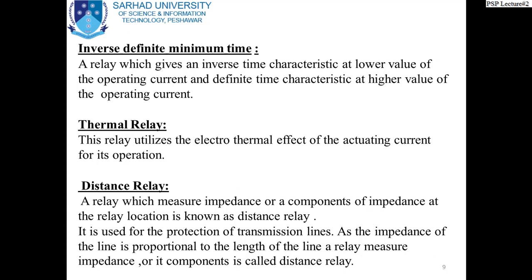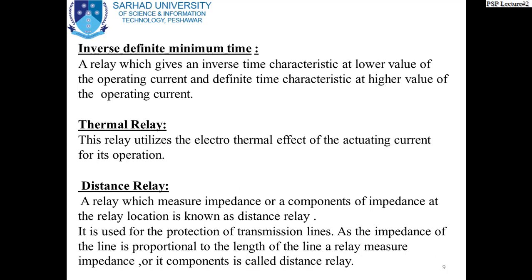Thermal relays, inverse definite minimum time relay. So this is, gentlemen, a very important type of relay. It is abbreviated IDMT. It's a very popular relay in the protection system, IDMT relay. Inverse definite minimum time relay: a relay which gives an inverse time characteristic at lower value of the operating current and definite time characteristic at higher value of the operating current.